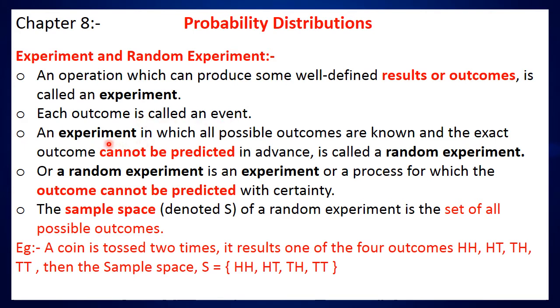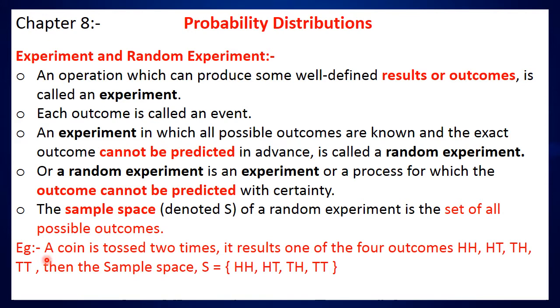And an experiment in which all possible outcomes are known and the exact outcome cannot be predicted in advance is called a random experiment. Or a random experiment is an experiment or a process for which the outcome cannot be predicted with certainty. And the sample space, denoted by capital S, of a random experiment is the set of all possible outcomes of a random experiment.